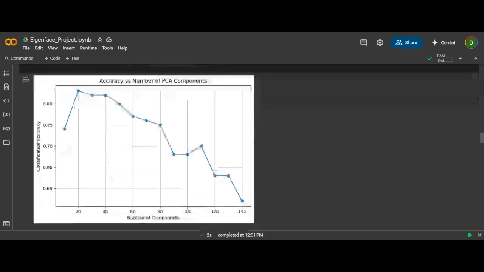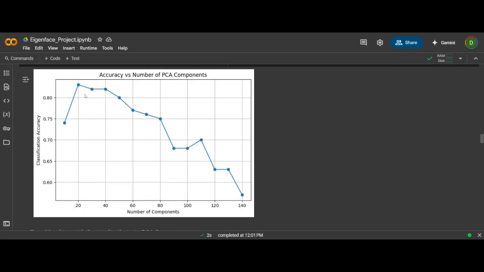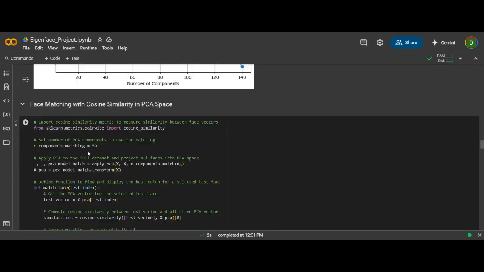So let us suppose that if we use 40% of components, then how much classification is getting correctly identified? Basically, what we are doing is, let us suppose that we have taken a reduced number of components, then we have to match this face with the original face. So this accuracy is telling that, let us suppose we have 40 components, with how much percent we are able to identify whether this face is correct or not. So this code block is here and this we have plotted.